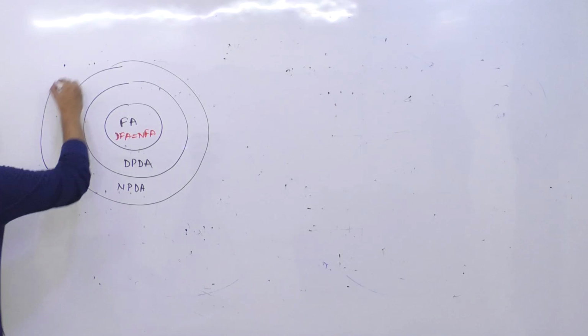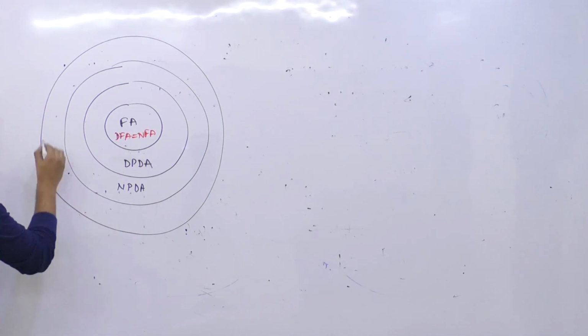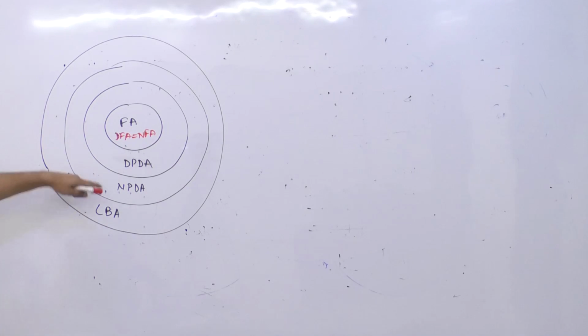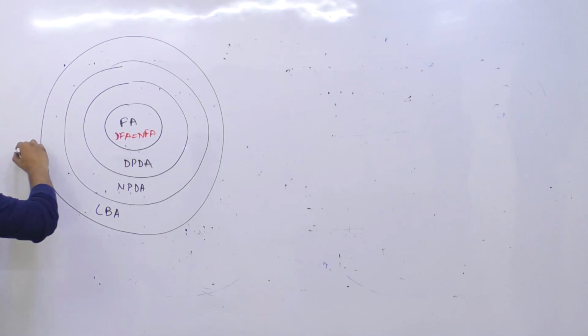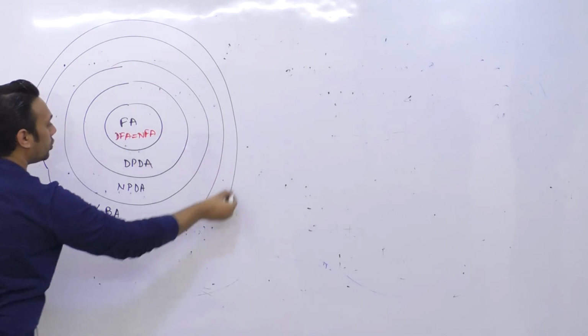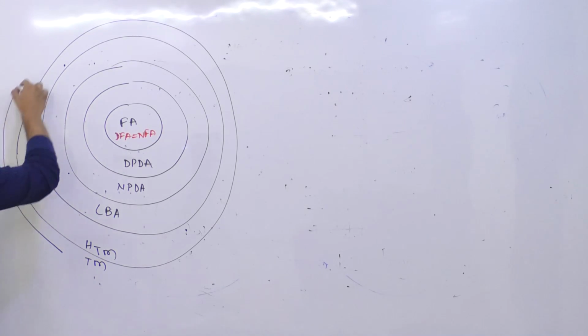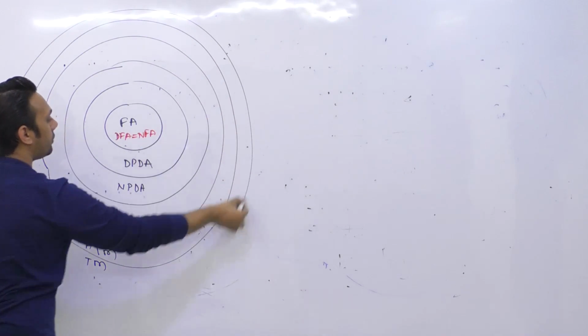ये उससे भी ज़्यादा powerful है. And then we are going to study something called linear bound automata. So linear bound automata is much more powerful as compared to non-deterministic push-down automata. And then we have Turing machines. So there are two variations of Turing machines. One is your halting Turing machine, and the second one we can say is just a Turing machine. Fine.